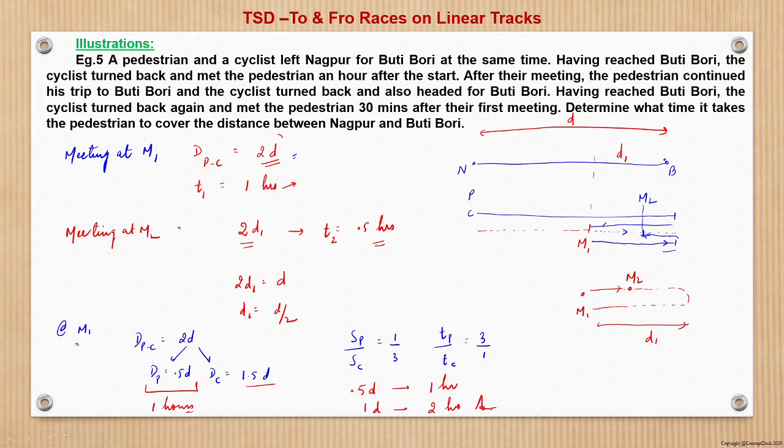This was just a conceptual question, with a bit of the concept of to and fro races on linear tracks. Here we use the concept that if they start from the same point, the first meeting will be after a distance of 2D, right? So basically that is a major concept from this session. Otherwise, the usual proportionality concept of time, speed, and distance, which we have learned in the first and second session, has been made use of here.